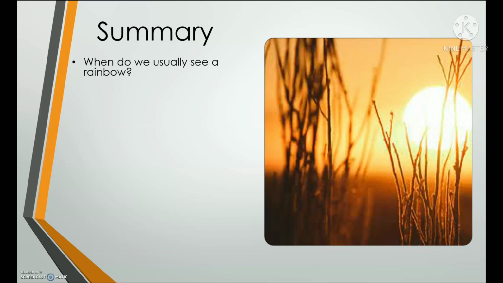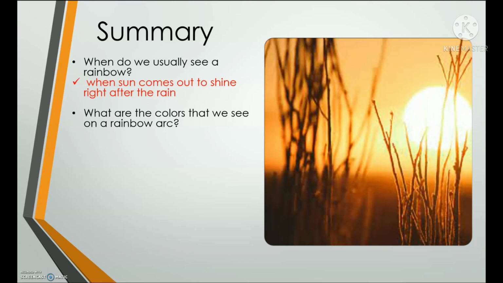Now let's do our summary. Let's see what we learned today. So we talk about the spectrum of light, the rainbow colors. So when do we usually see a rainbow? Very good. So we see the rainbow when the sun comes out to shine right after the rain.